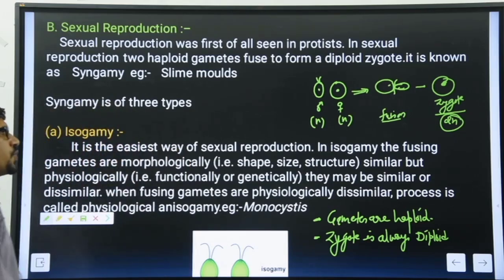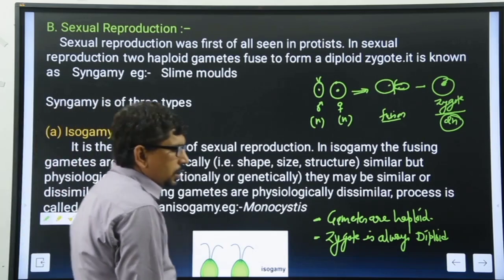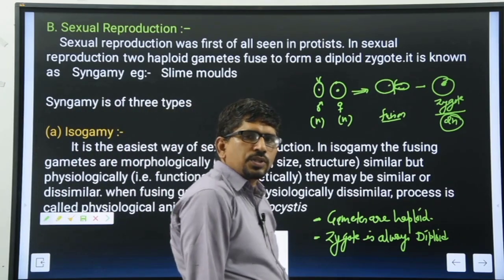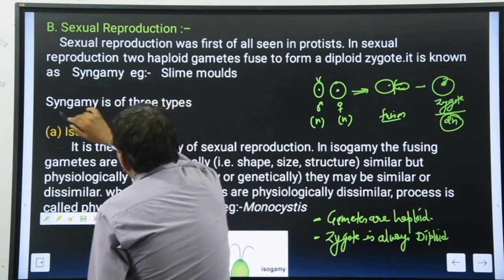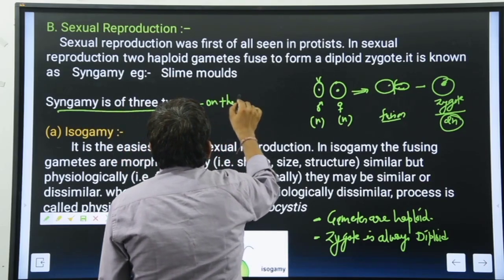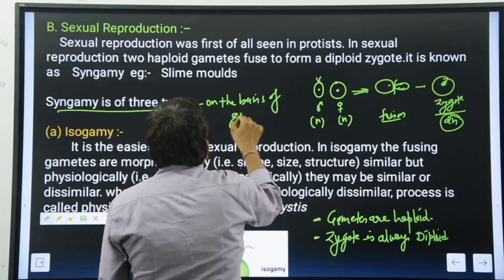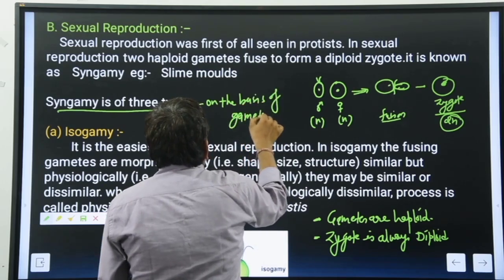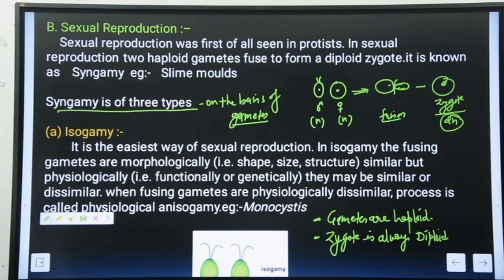So zygotes form. Clear? But on the basis of the type of the gametes, the reproduction में 3 types. On the basis of the gametes, मैंने कहा ना, syngamy is of the 3 types. यहाँ लिख सकते हो आप, on the basis of gametes, they are the 3 types. कौन कौन सा बेटा यहाँ पे?